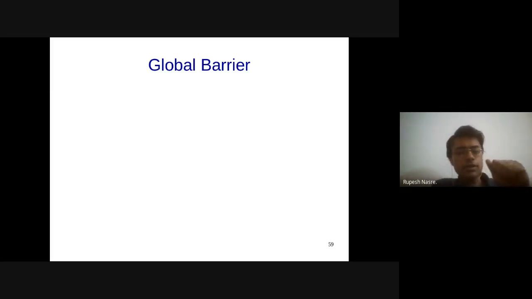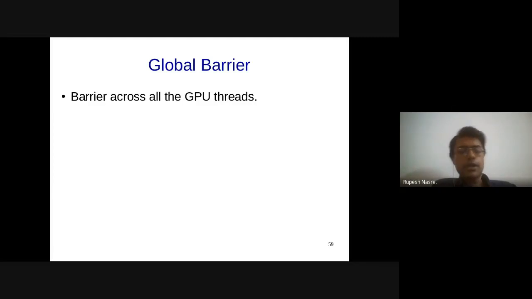Some of the newest CUDA versions do support this global barrier, by the way. I had mentioned some time back that we don't have that support, but that is wrong. Some of the newest, I think 10.x onwards, we do have the support for global barrier in CUDA. But we would like to implement that ourselves, and let's see if we are able to do that. I'm just going to give you a high-level picture today, but we'll discuss it in tomorrow's class.